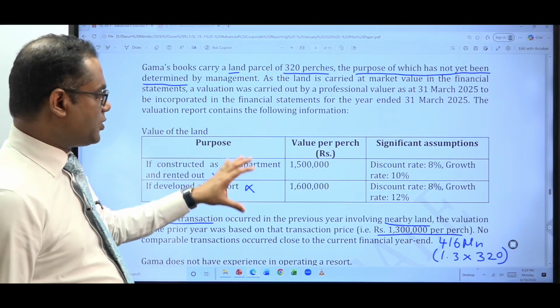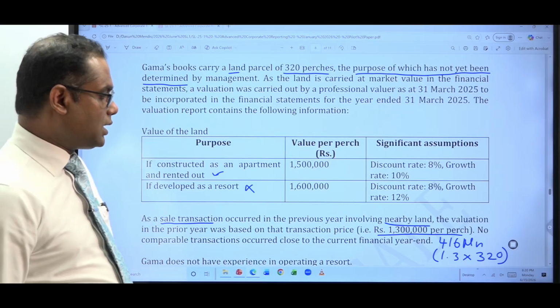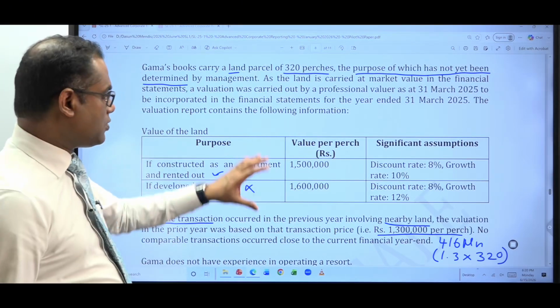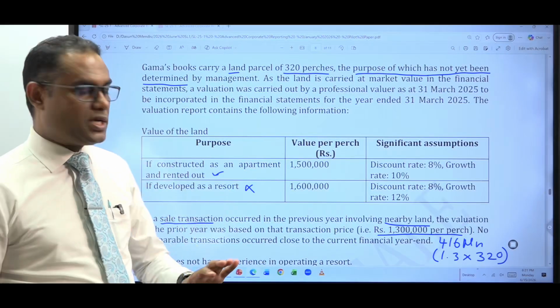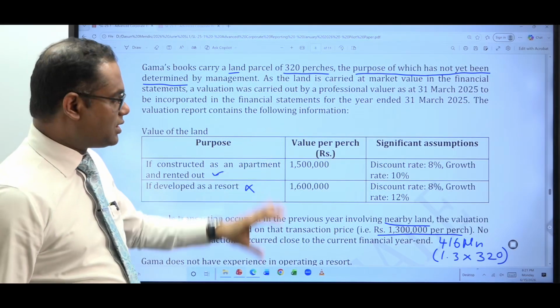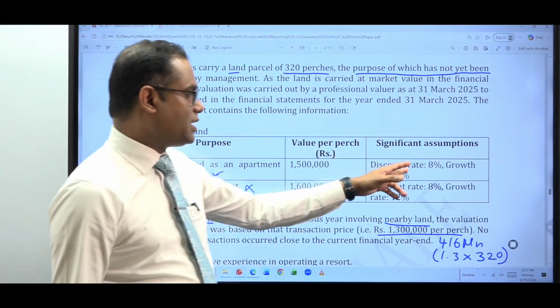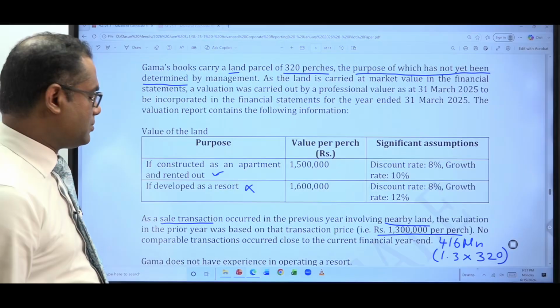You are taking the support of a valuer because there are no recent transactions of lands in the same location. So you are taking the support of a valuer and you are using a cash flow based method to estimate the fair value. So that's why you have been given the discounting factors and the growth rates as the assumptions.